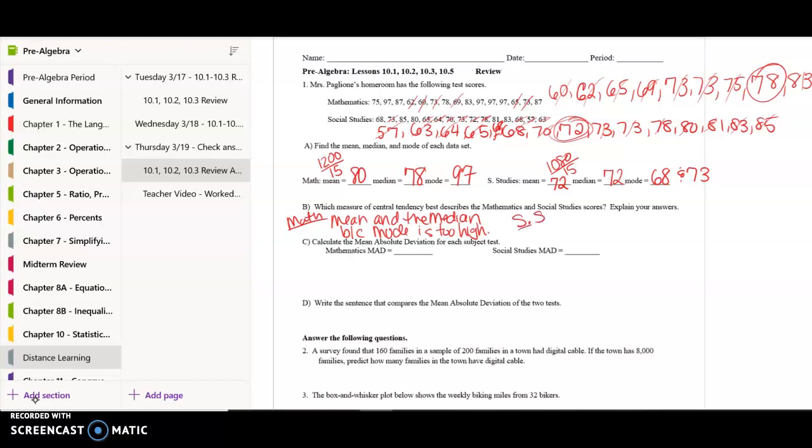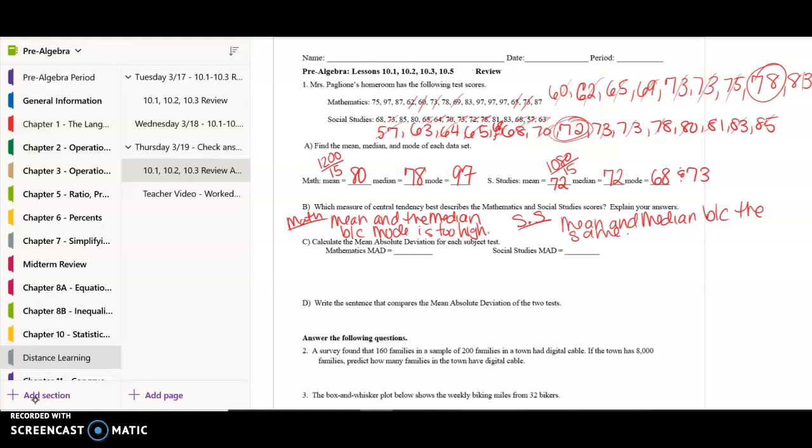For social studies, again, the mode, since it's 68 and 73, wouldn't be the greatest representation. So I'm going to say, again, the mean and the median because they're the same. And again, there was no outliers that would skew that data.